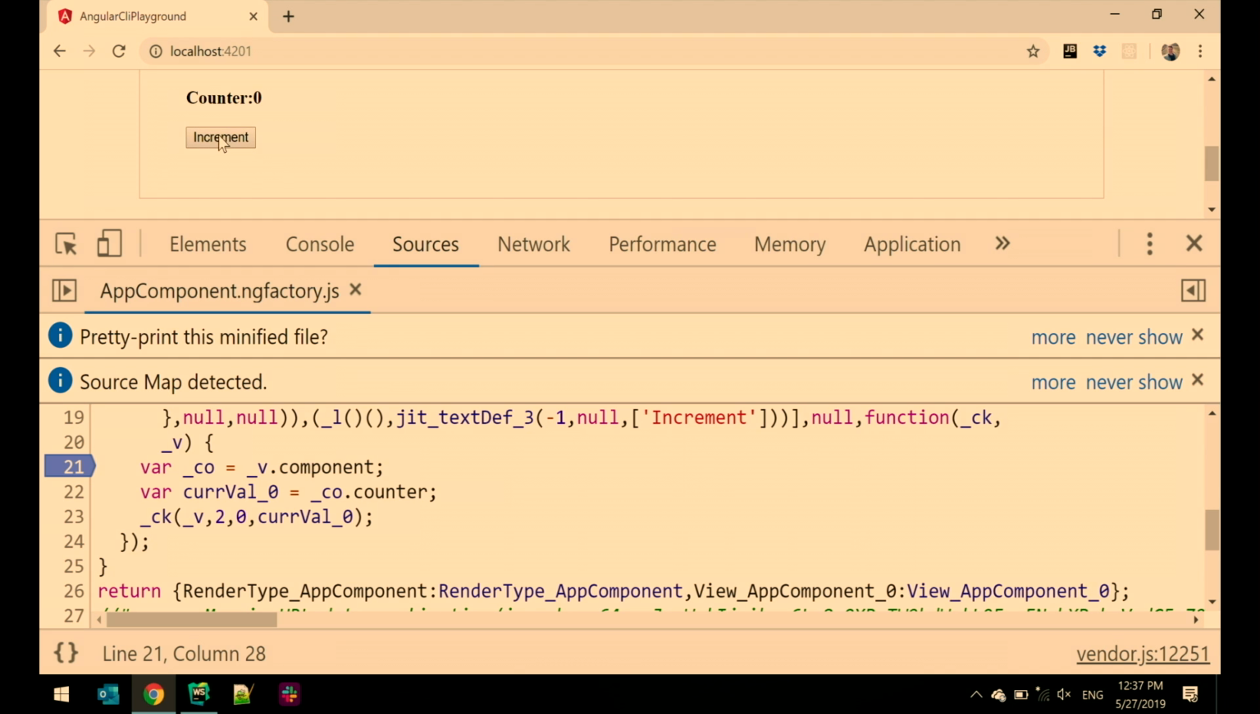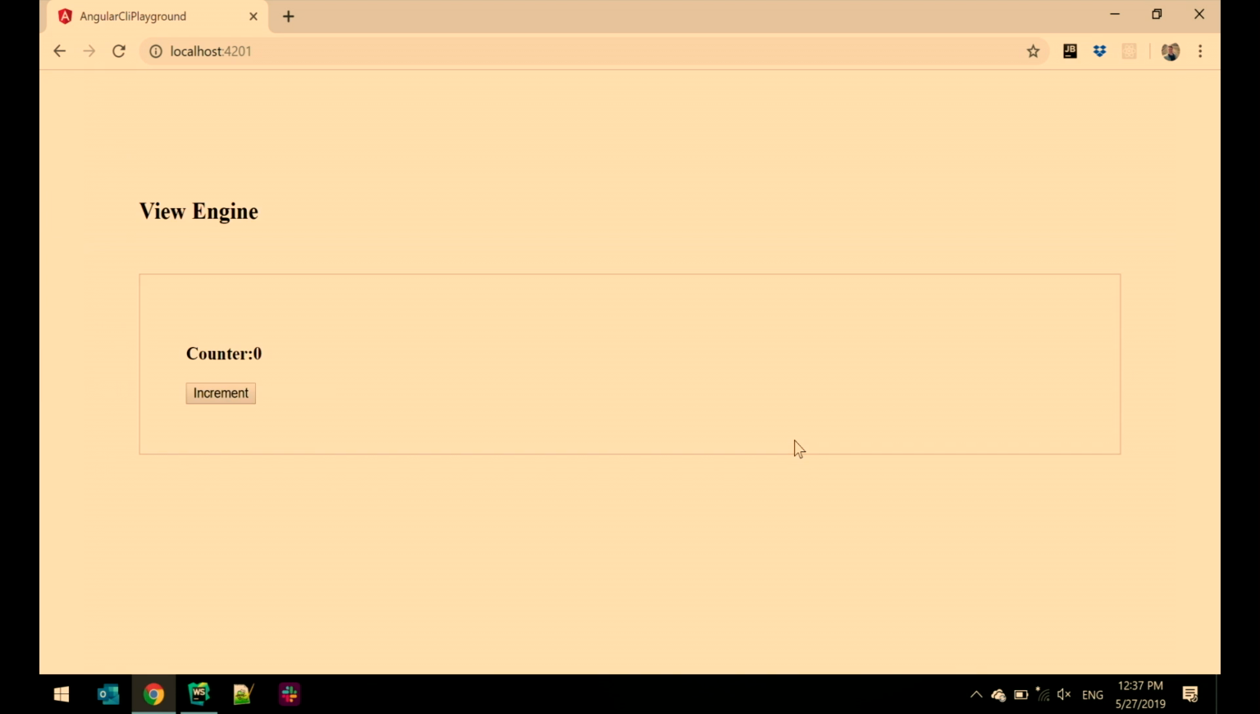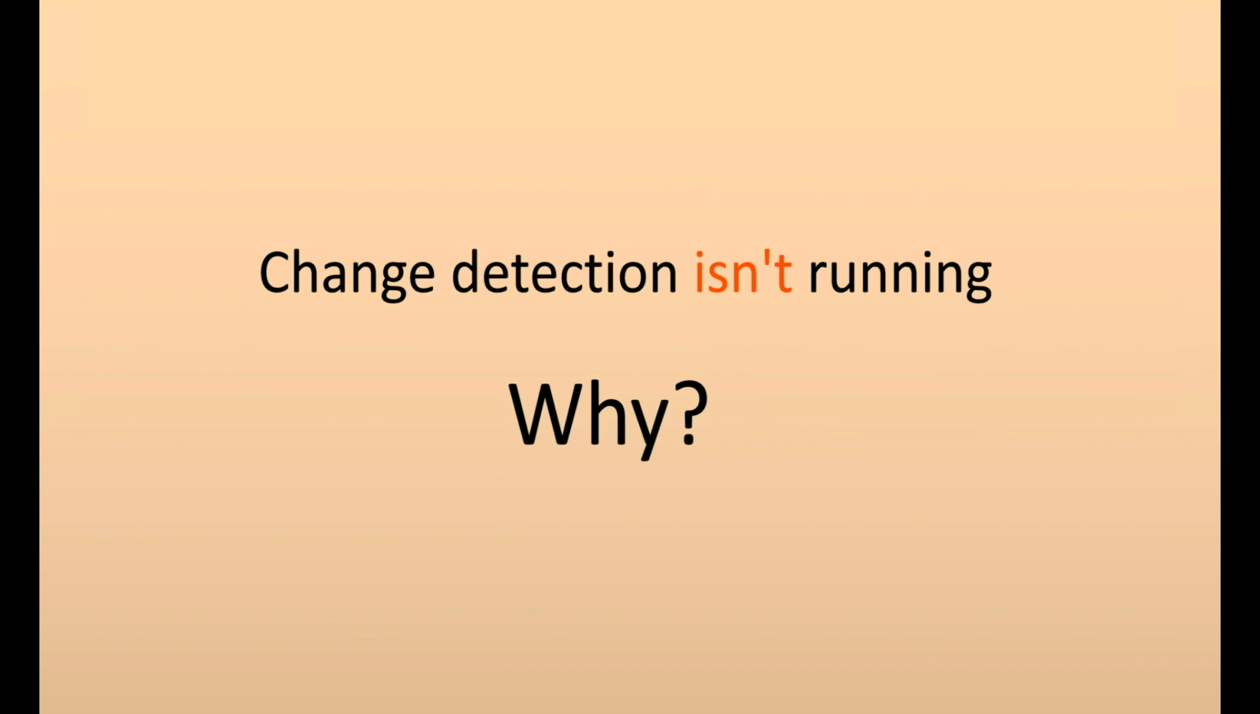Okay, you can see I'm clicking on it. So change detection isn't running. That's the problem. And how is it possible that there's no change detection? Okay, that is the question. The thing is, you can disable zone.js in Angular starting from version 4. So you can say, Angular, I don't need zone.js anymore. Just keep in mind, not disabling change detection, disabling zone.js.